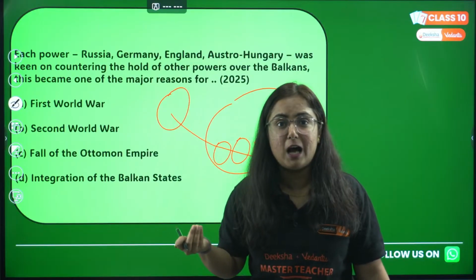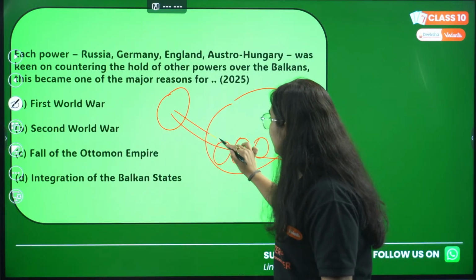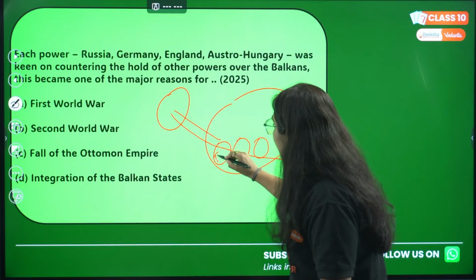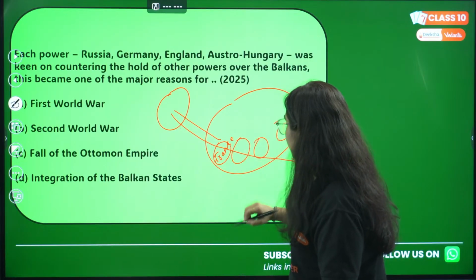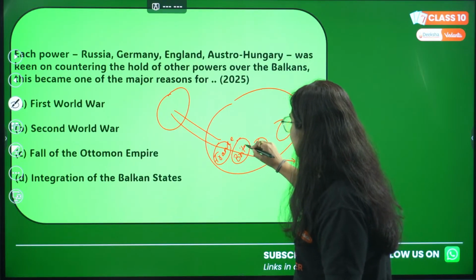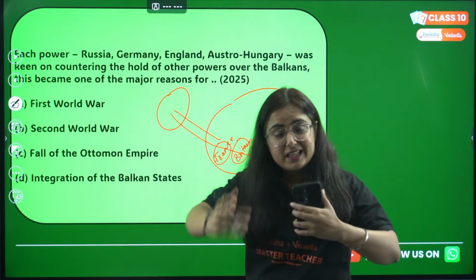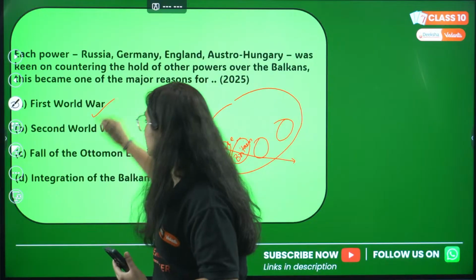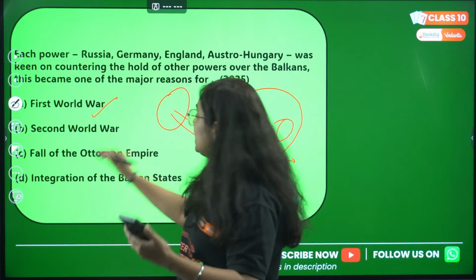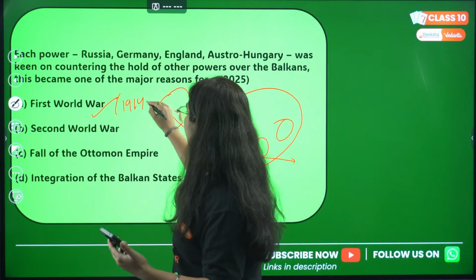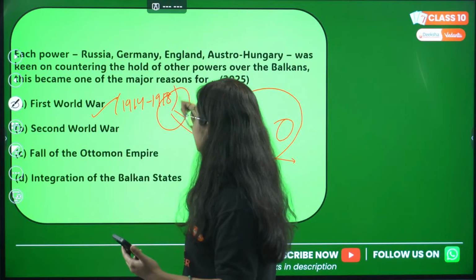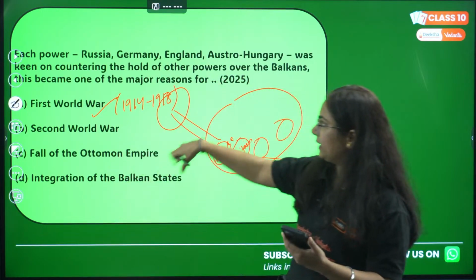When they interfered, for example, France backing one country, then Britain would come and say, I'll help the other one, and then they would fight. This series of wars led to the First World War. The First World War started in 1914 and continued till 1918. The rest is not connected with this question.